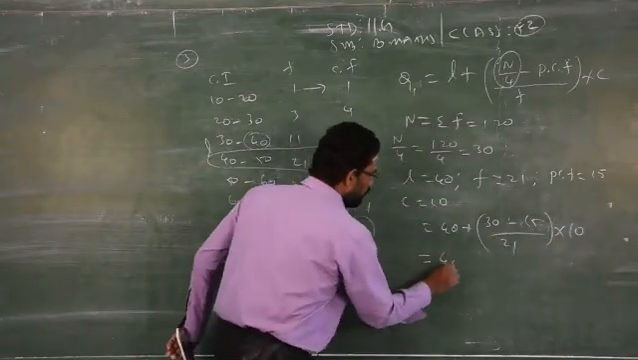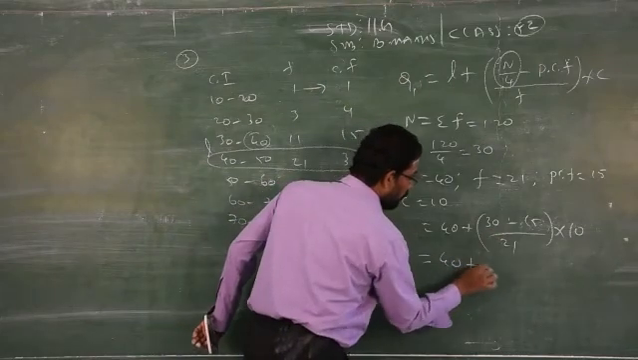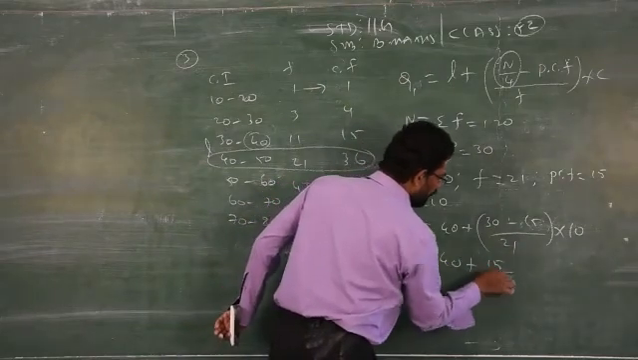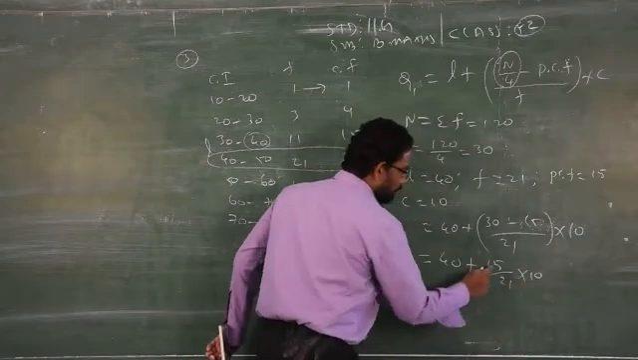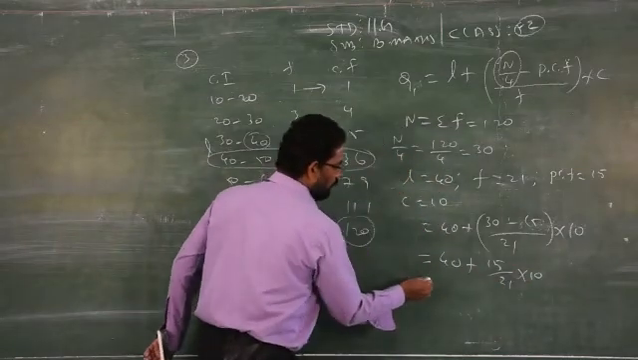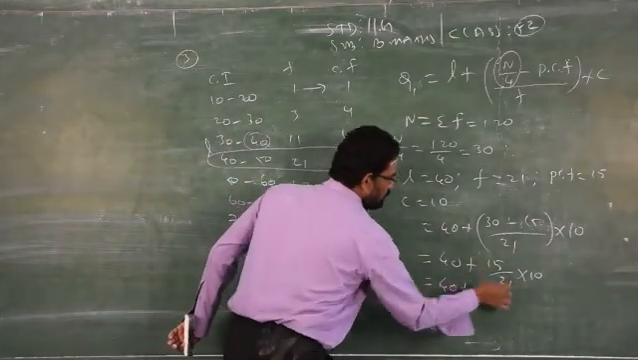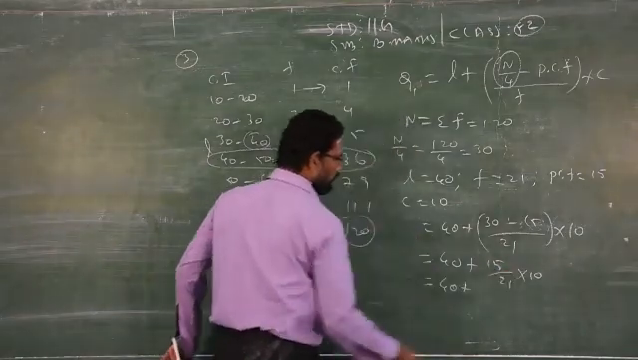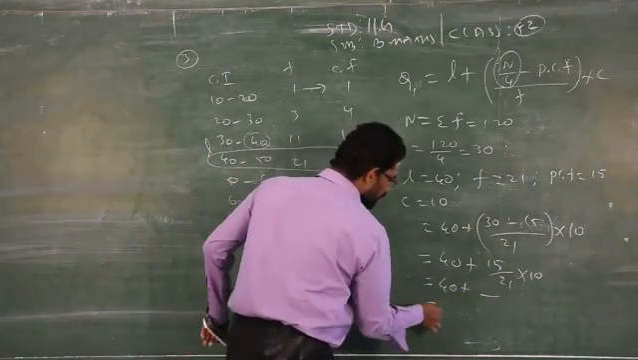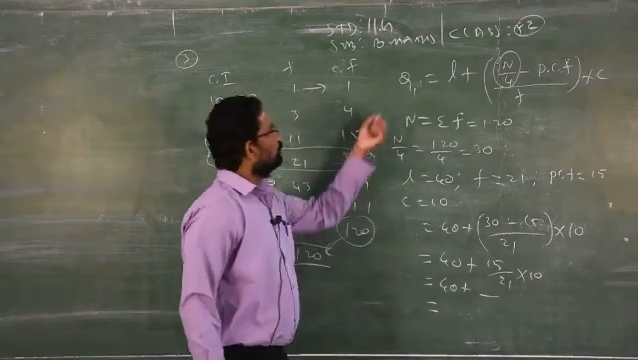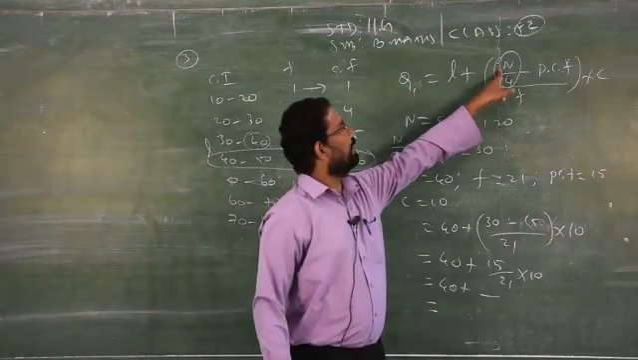So boys, remember, first you have to simplify inside the bracket: 15 by 21 into 10. Multiply, divide, then finally you can add. Clear? Just multiply these two and divide by 21, you will get one answer. Add and write, that is Q1. To find Q3, just write which number? 3.